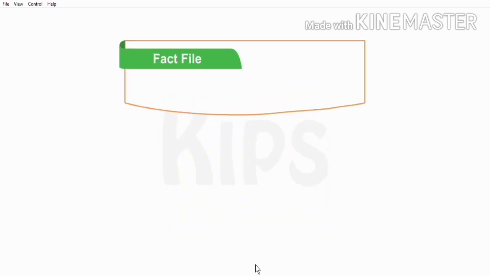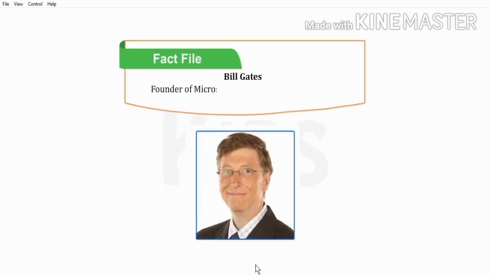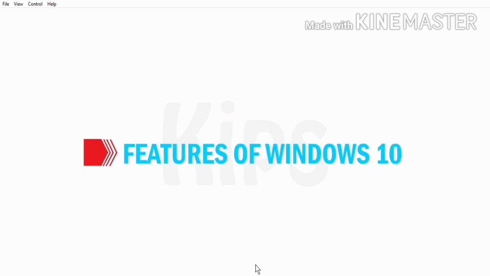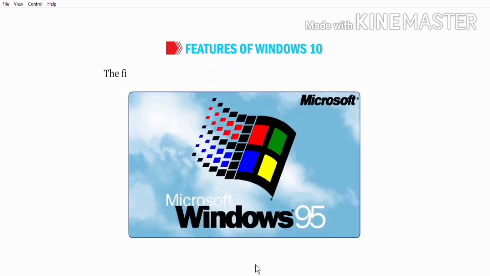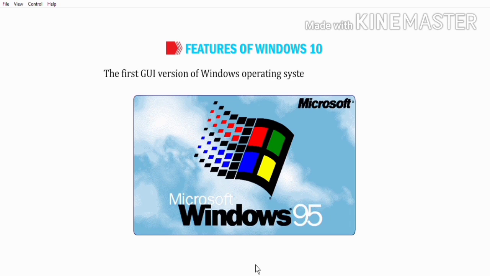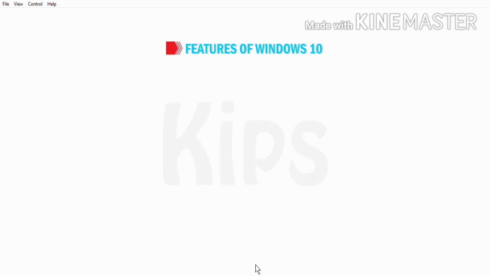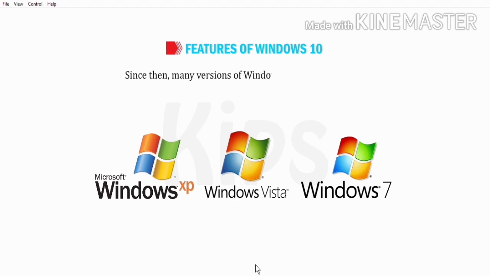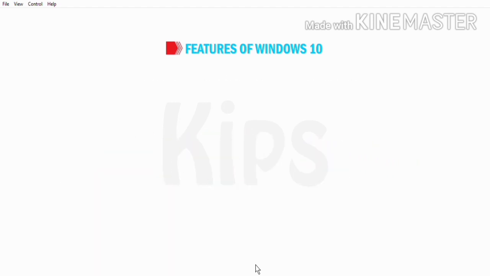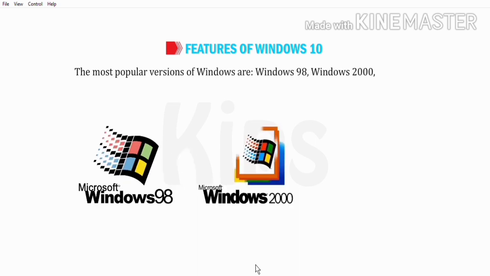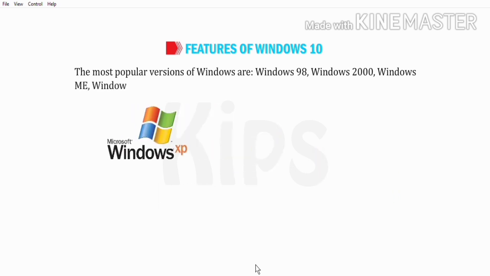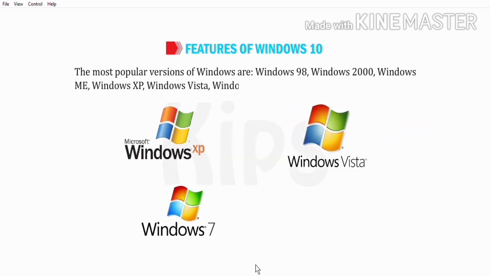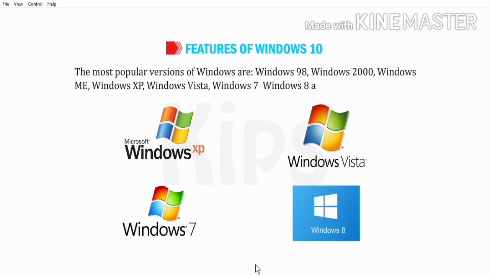Let me give you some interesting fact. Bill Gates, founder of Microsoft, he developed Windows for general-purpose computer systems in 1985. Let us discuss features of Windows 10 now. The first GUI version of Windows operating system was Windows 95. Since then, many versions of Windows have been released. The most popular versions of Windows are Windows 98, Windows 2000, Windows ME, Windows XP, Windows Vista, Windows 7, Windows 8, and Windows 10.